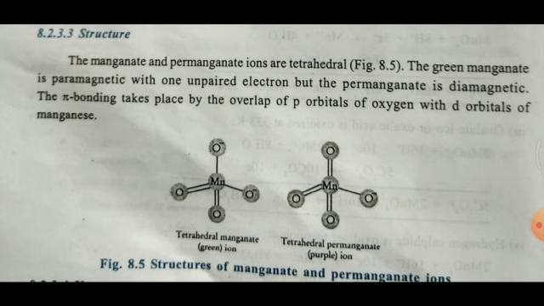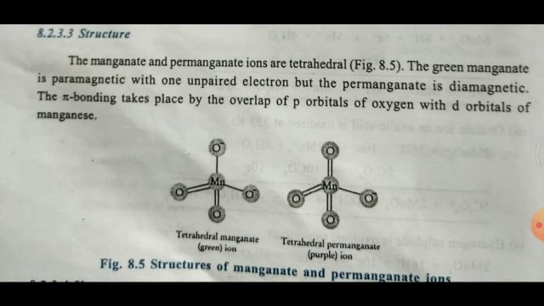So the Mn6 plus electronic configuration is argon 3d1. It contains one unpaired electron, so it has a 3d1 configuration.